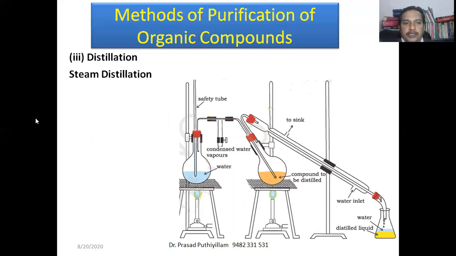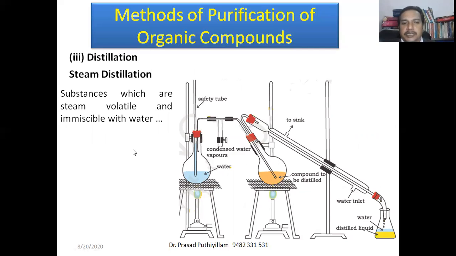Next one is steam distillation. Steam distillation is applied for substances which are steam volatile and immiscible with water. So we have a mixture, a two liquid mixture, and it is not water. If one of the components is immiscible with water, it will not dissolve in water, then it can be separated by this process.